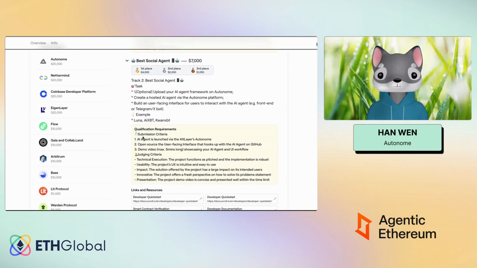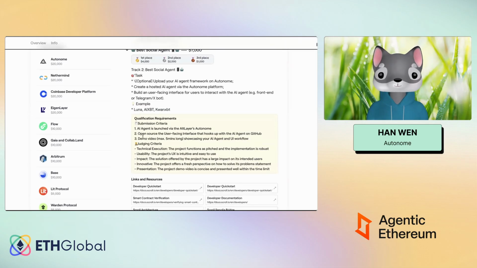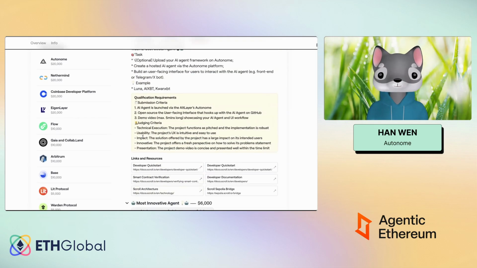So that's for best social agent. It's quite self-explanatory, so I will not elaborate further. Similar to the first track, it needs a platform for the users to actually interact with it. The user interface could be that you tweet and it replies to you in the tweet itself, or it could be on Telegram, where if anyone asks the bot a question, the bot will reply.